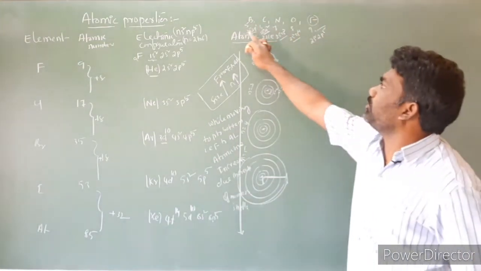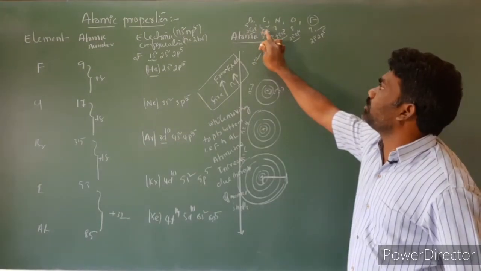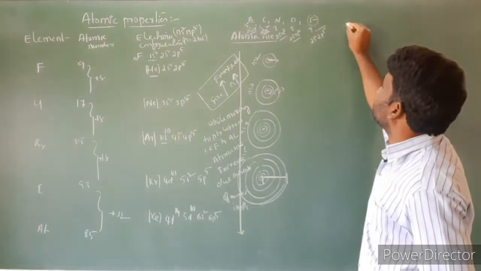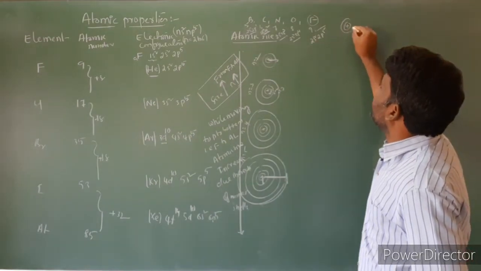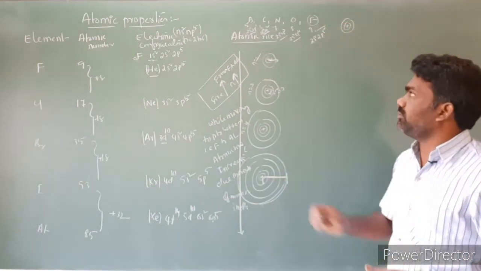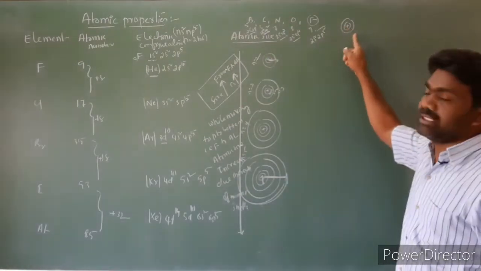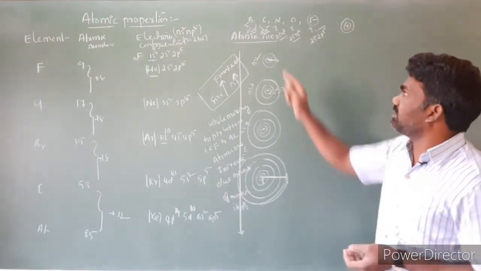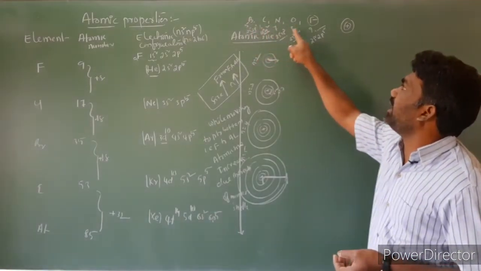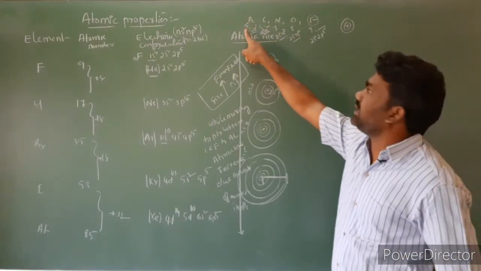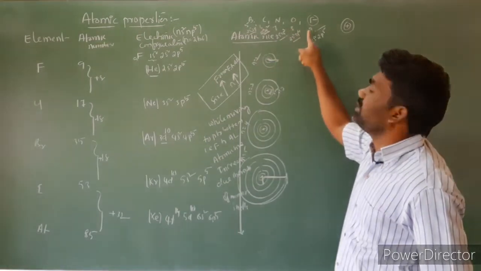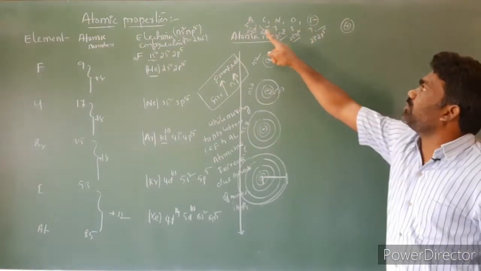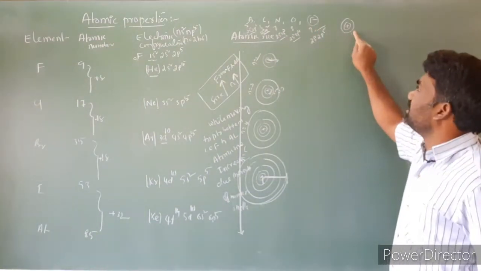Boron 2s2 2p1, carbon 2s2 2p2, nitrogen 2s2 2p3. In all the cases they have 2 shells. So the point is that in these elements the number of shells is constant. From boron to fluorine the number of shells is constant, 2 shells. And the nuclear charge is going to increase. The nuclear charge is 5, 6, 7, 8, 9. Here there are 5 protons, here 6 protons, 7 protons, 8 protons and 9 protons. So the nuclear charge increases. The effective nuclear charge increases from boron to fluorine, and the number of shells is constant.